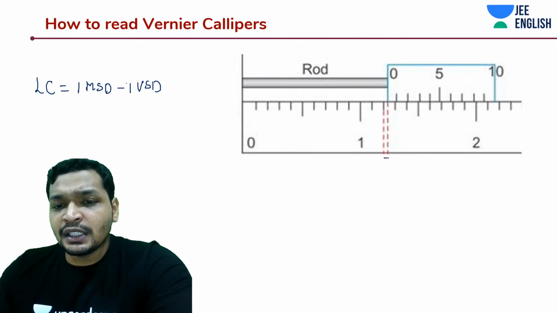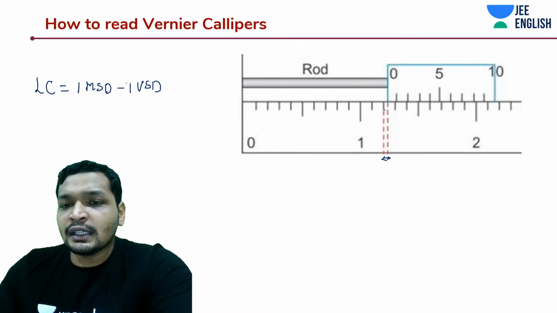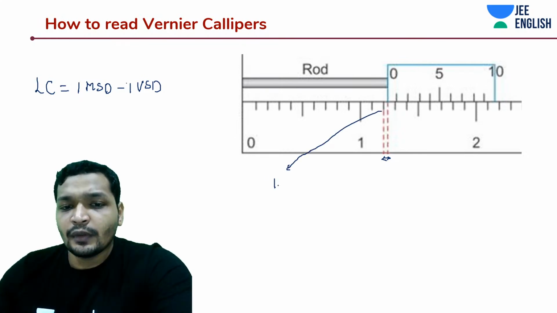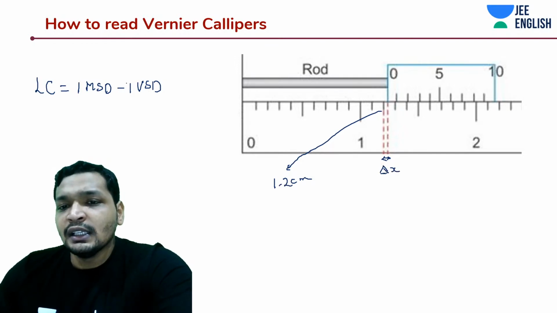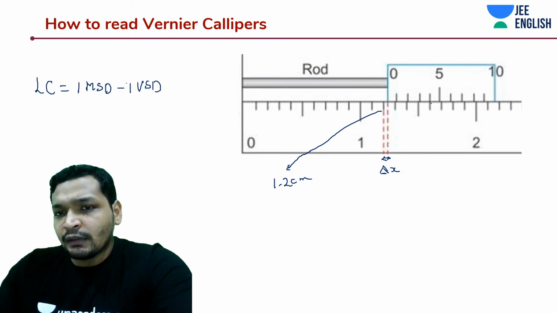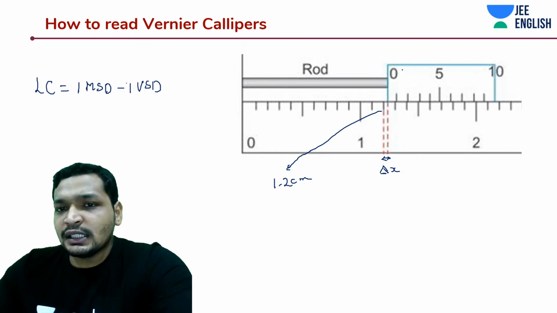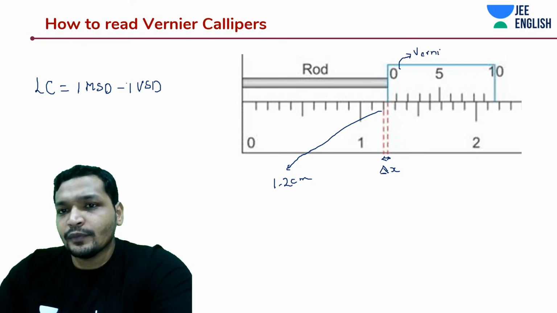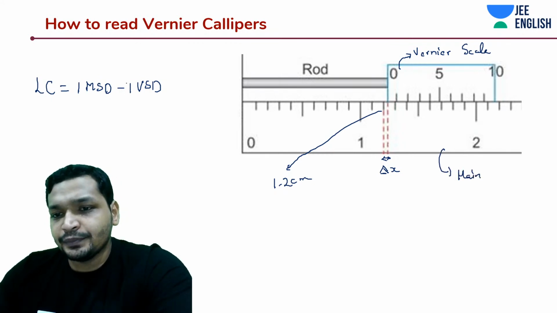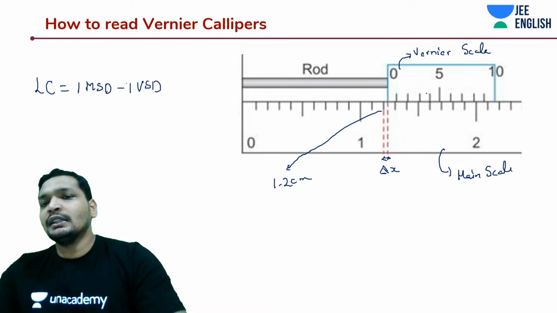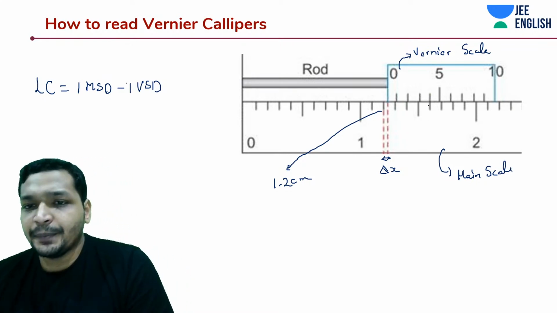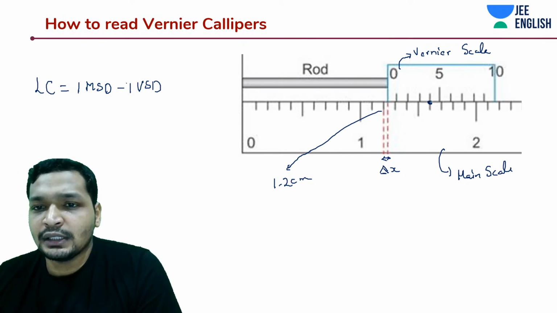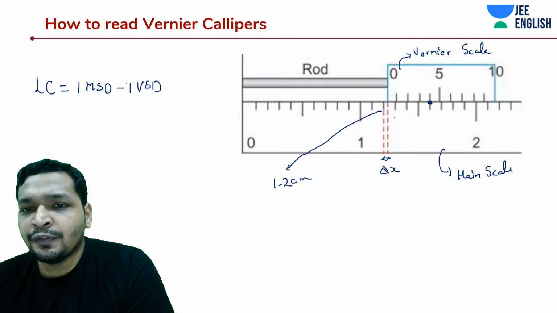Now in this case, you need to measure this length. You very well understood it is greater than this 1.2 centimeters. Now how about this x or delta x? How much is this delta x? See, somewhere it will coincide. This is the Vernier scale and this is your main scale. Somewhere these both will coincide, at this point in this case. Not the first division, not the second division, but around the fourth division is coinciding.